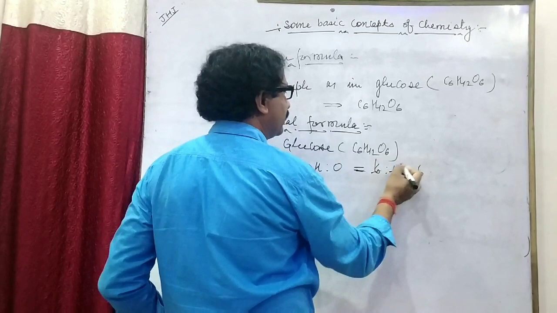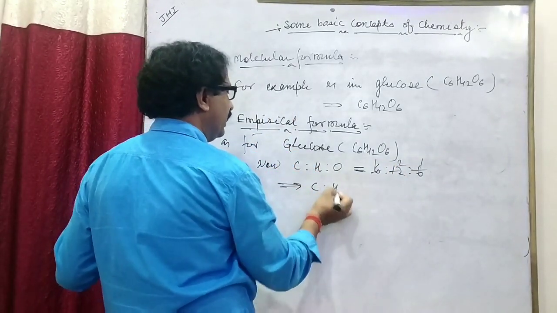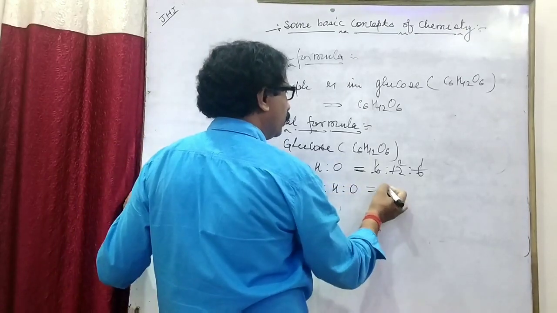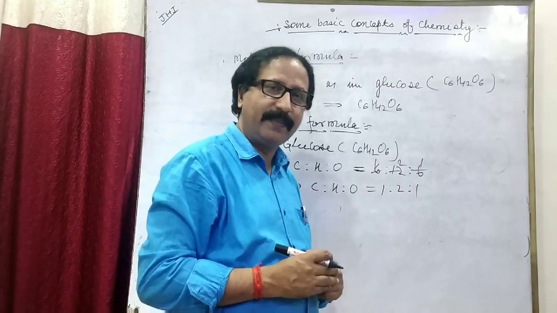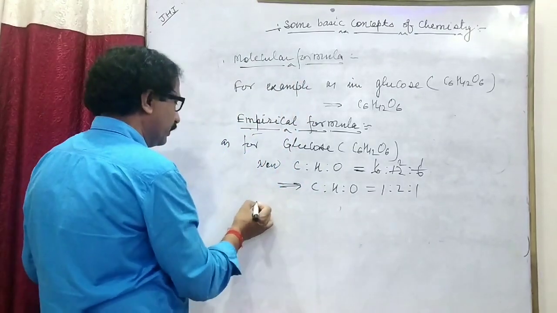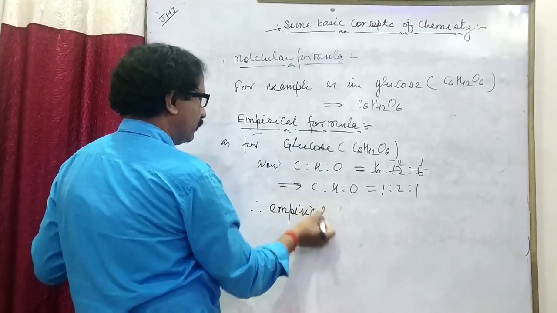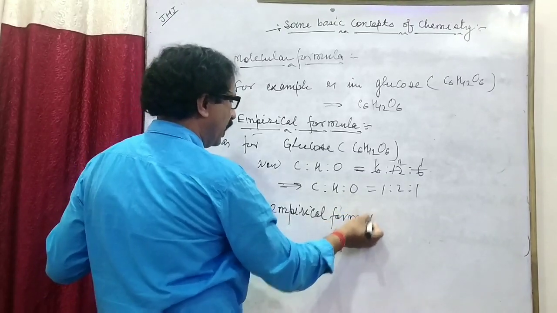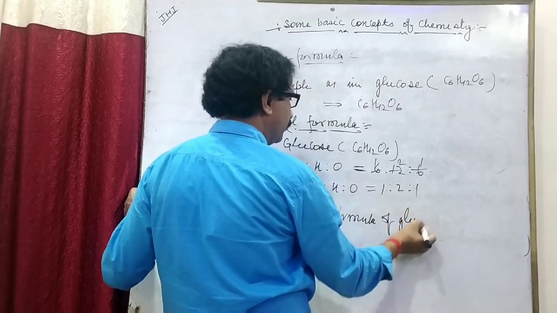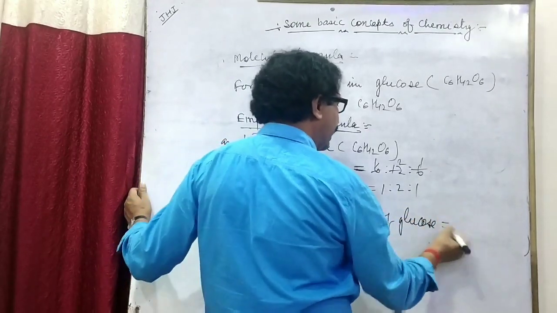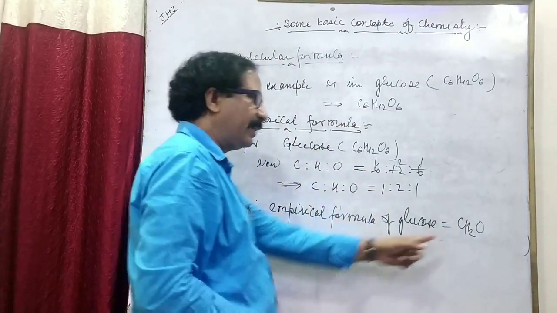Means 6 divided by 6 is 1, 12 divided by 6 is 2, 6 divided by 6 is 1. Which implies C:H:O is equal to 1:2:1. Clear? It means, therefore, the empirical formula of glucose is CH2O. This is the empirical formula.